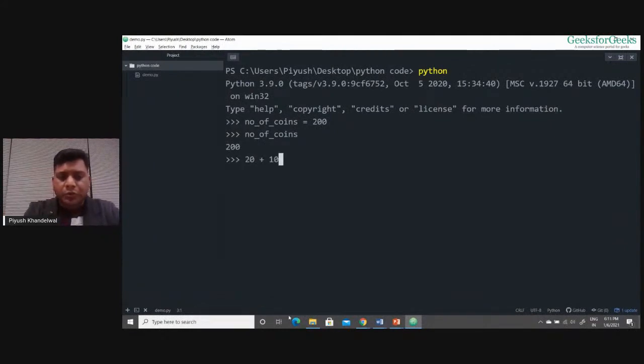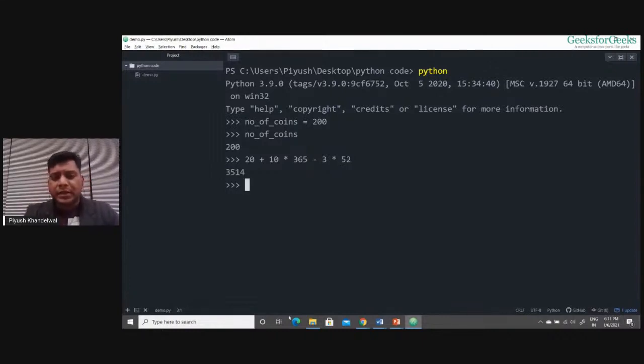We produced 10 magic coins every day, so we'll multiply that by 365. We will be producing 365 into 10 coins. And then 3 coins were stolen every week, so we had 3 into 52. We subtracted 3 into 52 from this figure. This gave me the total number of coins, which was 3514.